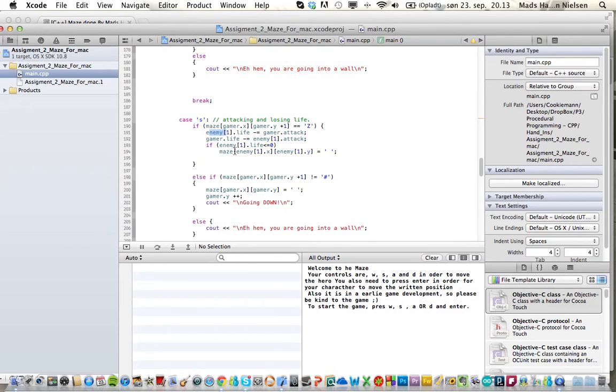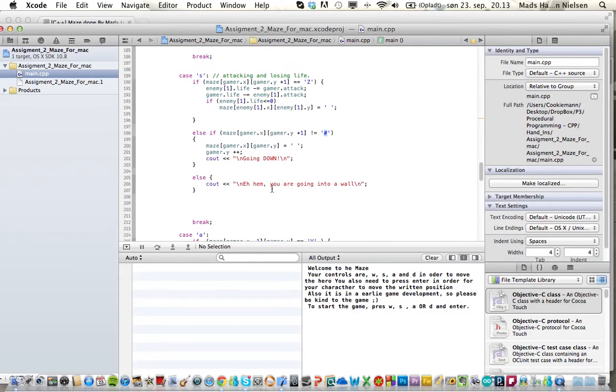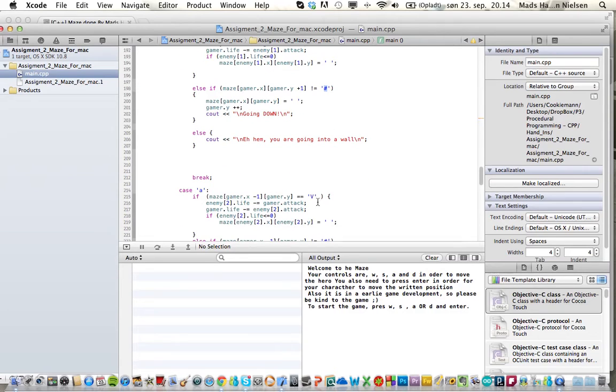And if the enemy's life is lower than or equal to 0, it becomes an empty space, so it will disappear when it dies. And then we have the same code as before. If it's not a hashtag sign, I can move on. So when the enemy is gone, I can do that, and that's the same here.